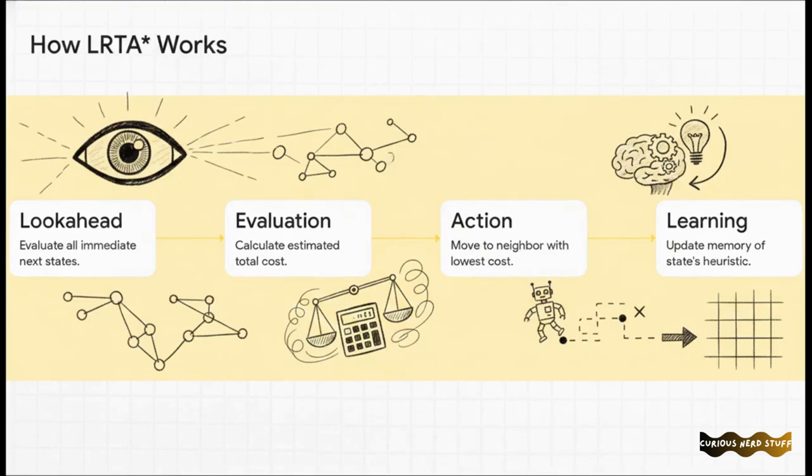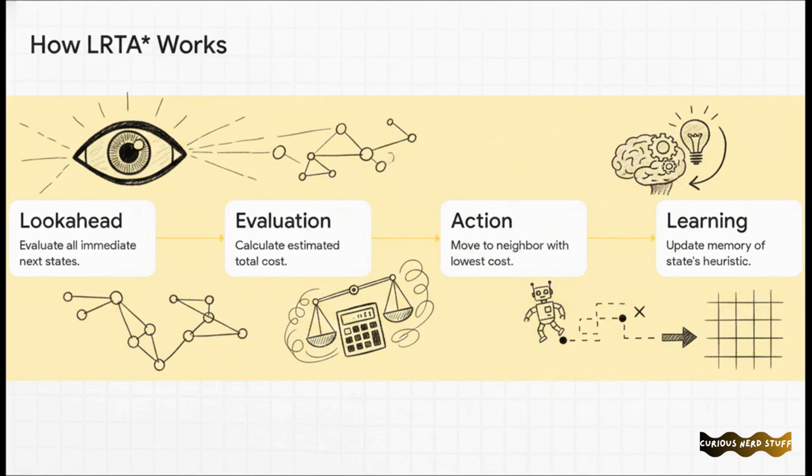The mechanics of LRTA* operating in the wild follow a truly beautiful four-step sequence. Step 1 is look ahead. From its current physical state, the agent uses its immediate sensors to detect all locally available next states. Step 2 is evaluation. For each of these immediate neighbors, the agent calculates a localized total cost estimate. It adds the physical step cost required to get to that neighbor, plus its current heuristic memory of how far that neighbor is from the ultimate goal. Step 3 is action. The agent physically executes a move to the neighbor presenting the lowest estimated total cost.